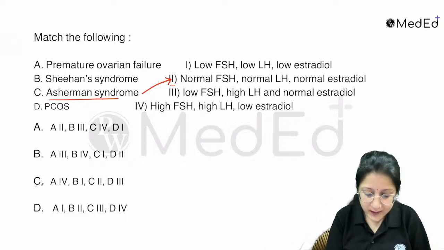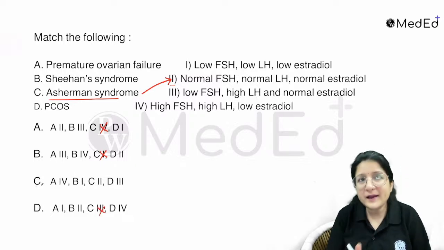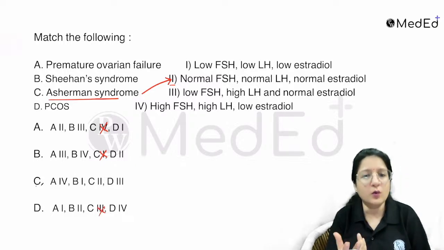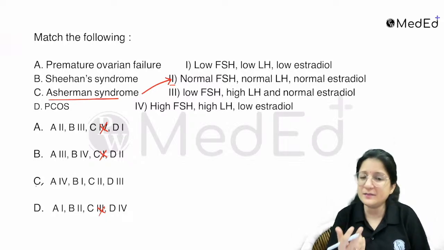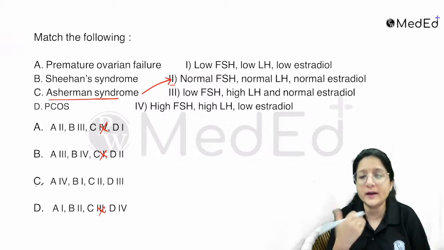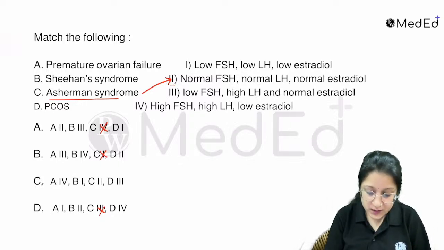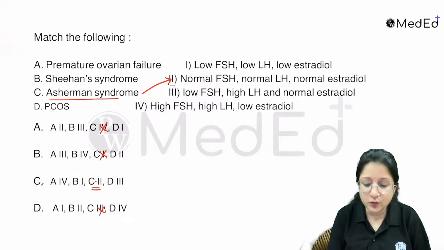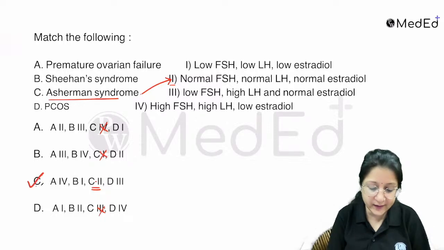So let's have a look. See, I have always actually eliminated all the rest of the options. Maybe in the exam you may be able to eliminate two. Then also your job becomes very easy, attempting such questions by elimination. That way you will be quicker in attempting such questions. So have a look here. C matches with 2. Asherman syndrome matches with normal FSH, LH, and normal estradiol. That's your answer. Let's have a look at the other options.